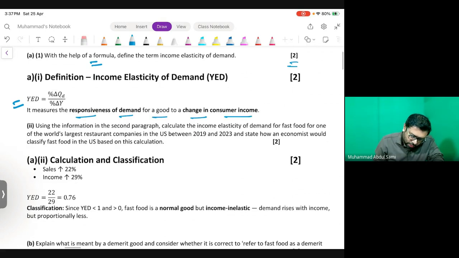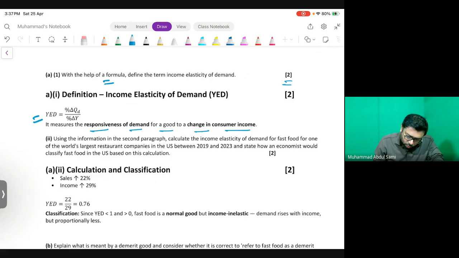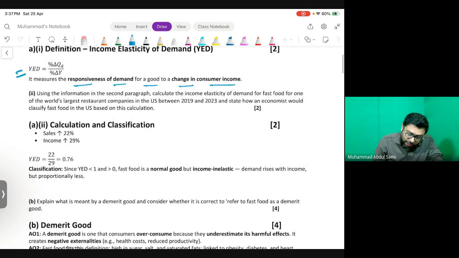Second, question number 1A, part 2. Using the information in the second paragraph, calculate the income elasticity of demand for fast food for one of the world's largest restaurant companies in the US between 2019 and 2023, and state how an economist would classify fast food in the US based on this calculation.